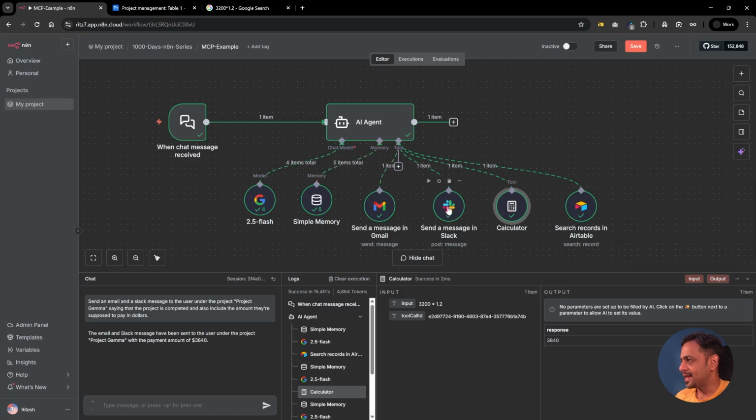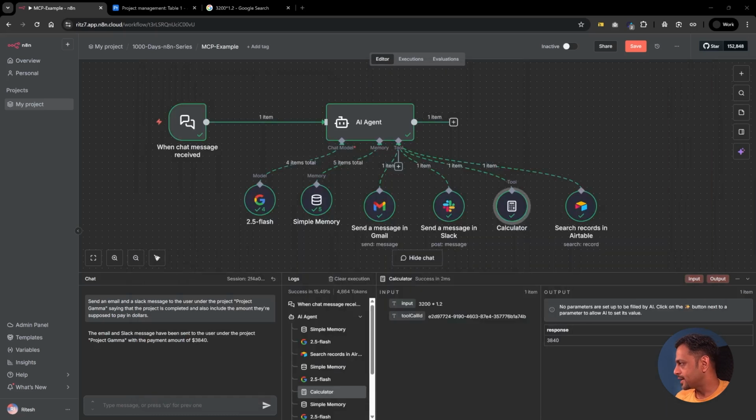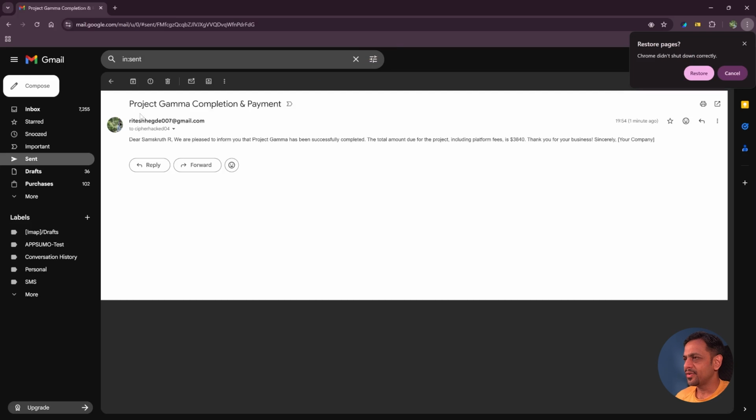And it has sent an email and the Slack message. So let's quickly go to Slack. I've got a message just now, which says Project Gamma for Sanskrit R is completed. The total amount to be paid is 3840. Not just that, it has also sent an email. You can see here we've got the email being sent to them, and it says, Dear Sanskrit R, we are pleased to inform that Project Gamma has been successfully completed.